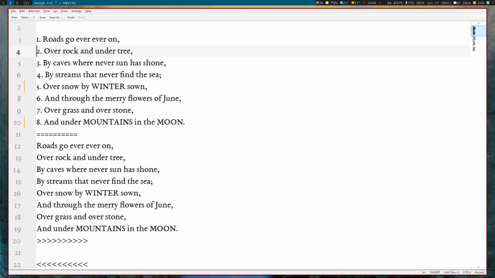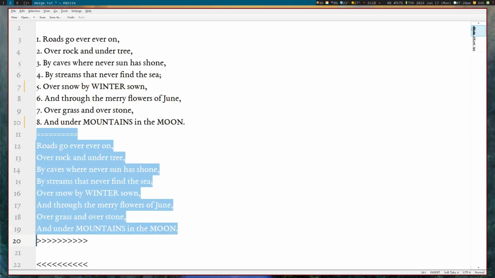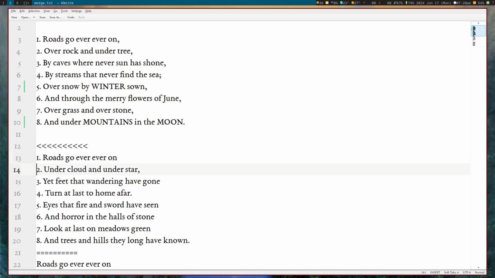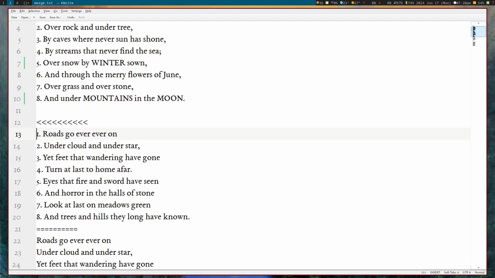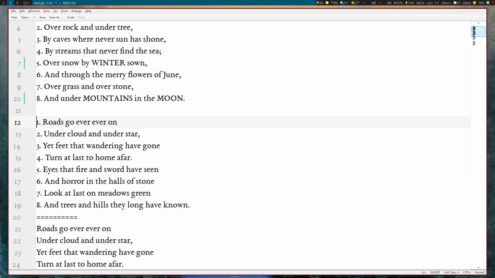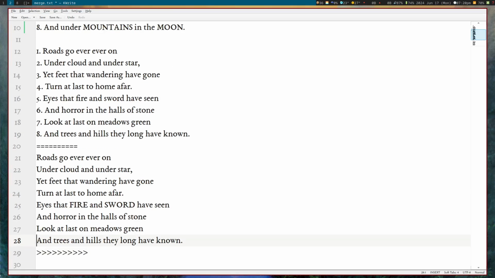Now, as is the nature with resolving conflicts like this, if we try to merge again, we will now receive conflicts every time, just because now our destination file disagrees with all, well, not all the patches, but it disagrees with both Bob and Mark.